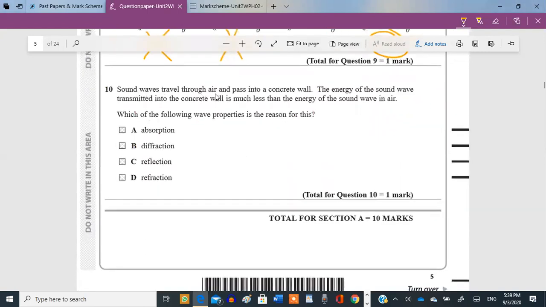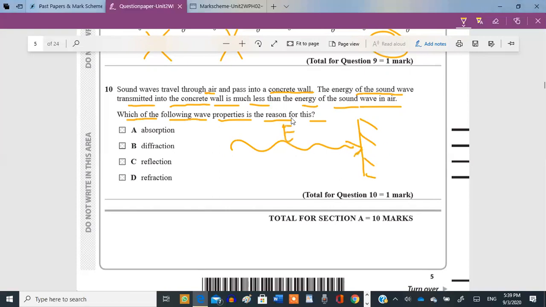Sound waves travel through air and pass into a concrete wall. The energy of the sound waves transmitted into the concrete wall is much less than the energy of the sound wave in air. Which of the following wave properties is the reason for this? Okay, so you have a concrete wall over here, and now the wave comes and hits it, but the energy with which it hits is not entirely transferred, only a very small proportion gets transferred. A large proportion gets, what does it get? It gets reflected. Option C. It will get reflected.